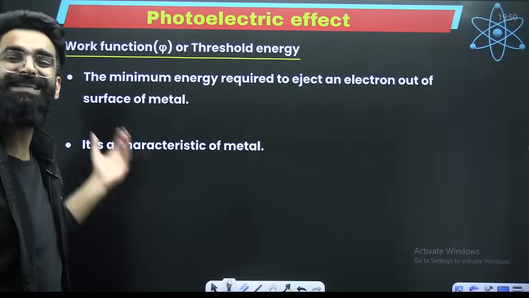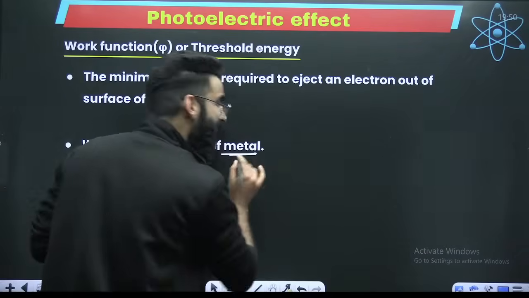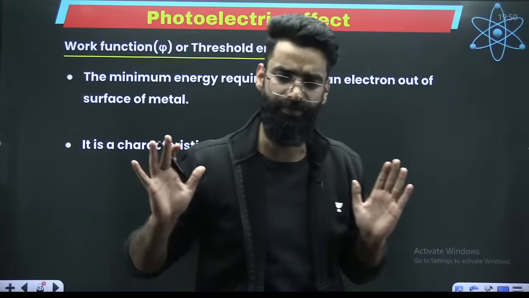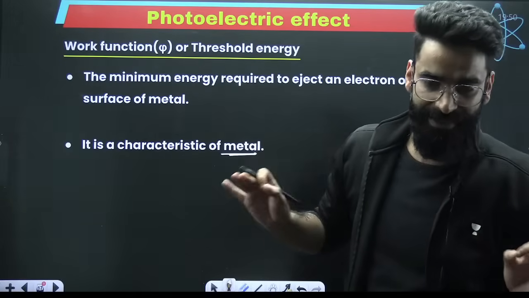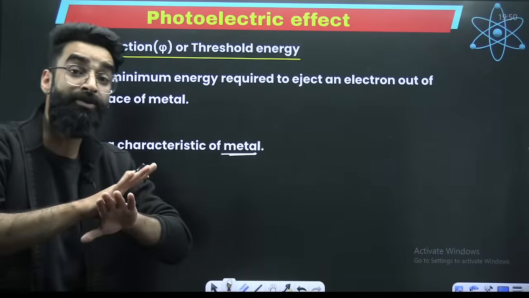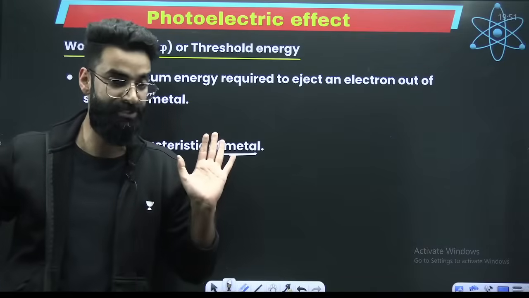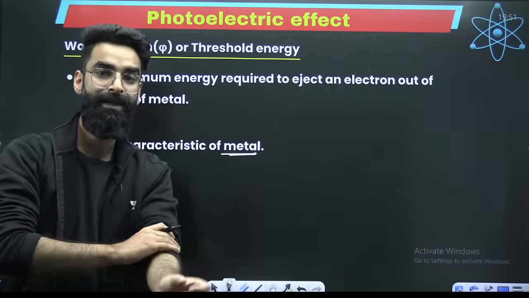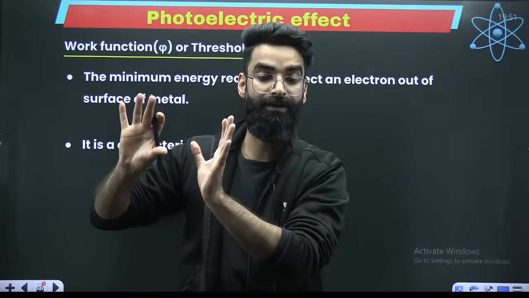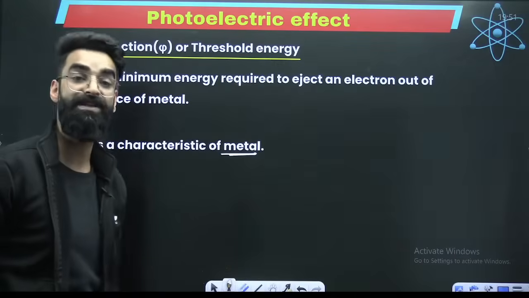And this work function is the characteristic of the metal. That means every metal has a different work function. Perfect. I'm not going into the details. I'm just telling you that amount of theory which will be required to solve the questions. So that minimum amount of energy which is required to knock out the electron from the metal surface is what you call work function.